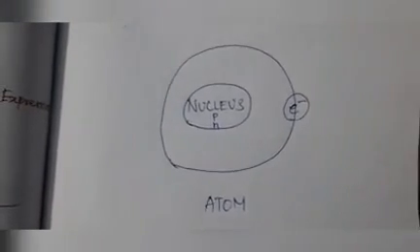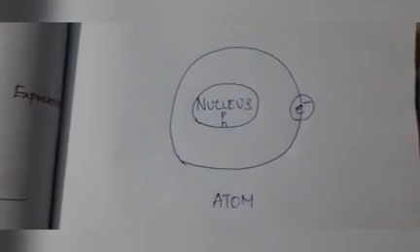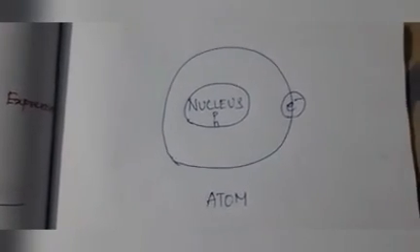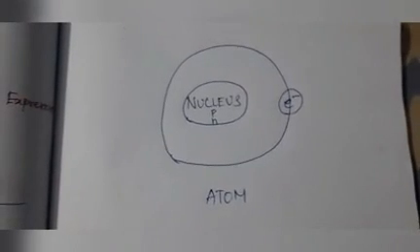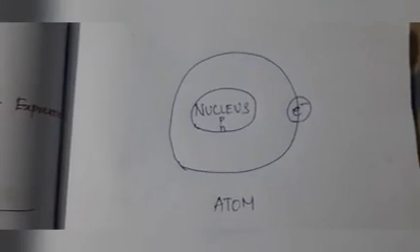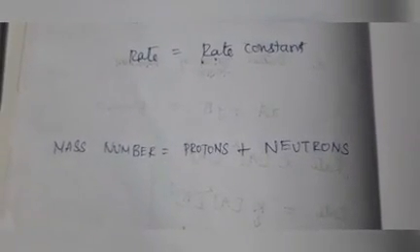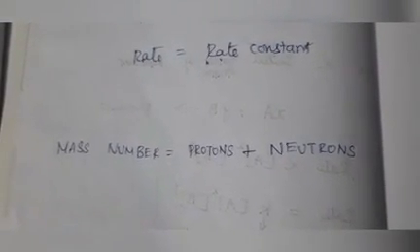Atom contains proton, neutron, electron. So if you want to know the mass of the atom, you have to add the number of protons, neutrons and electrons. But in your formula they gave only proton and neutron, not electron.